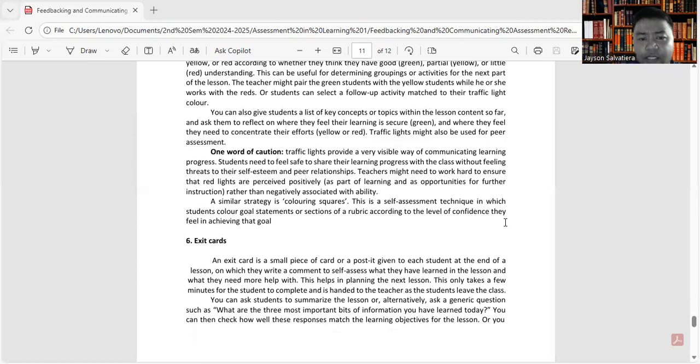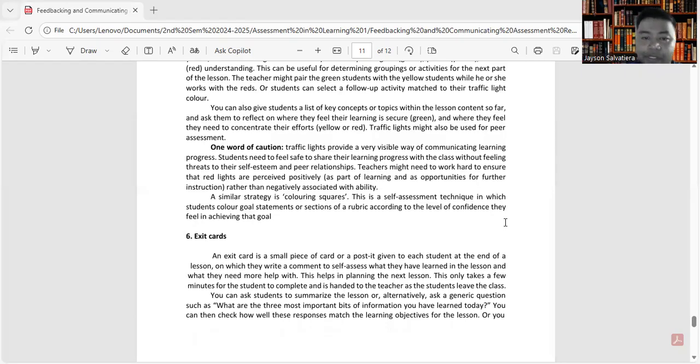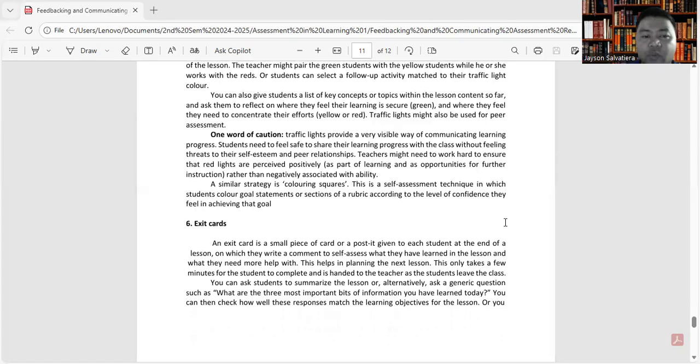A similar strategy is coloring squares. So this is a self-assessment technique in which students color goals, statements, or sections of a rubric according to the level of confidence they feel in achieving that goal.